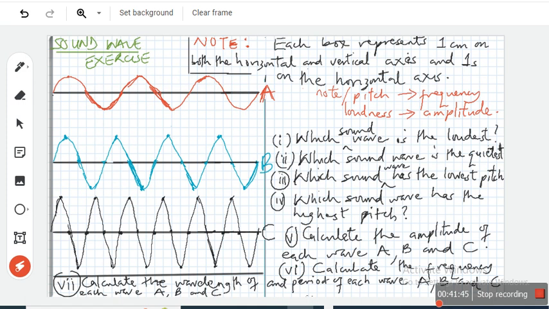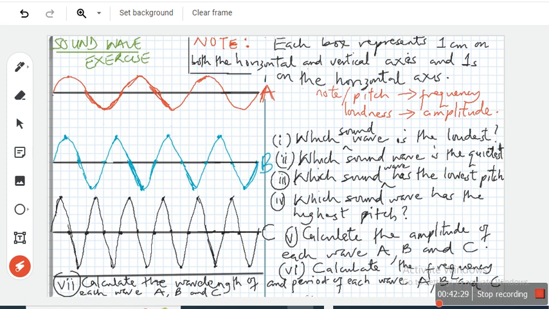Let's find the period. I'm happy that you said frequency is 1 over period. Remember, it says each box represents 1 centimeter on both the horizontal and vertical axis, and 1 second on the horizontal axis. That's what we call the time gain. 1 second per box. Horizontally, time gain. Vertically, each box is also 1 centimeter. We call that Y gain.